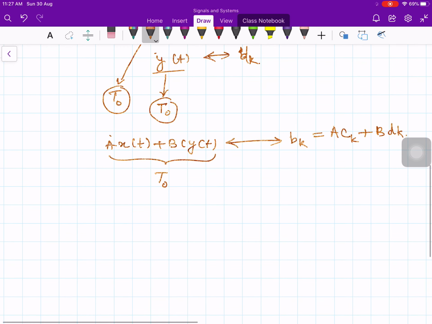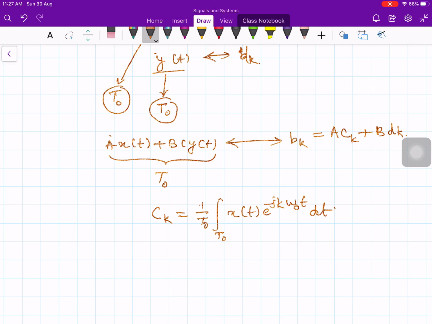The proof of this follows directly from the application of our Fourier series equation. Ck is equal to 1 over T naught, integral over T naught, x of t e to the minus jk omega naught t dt.